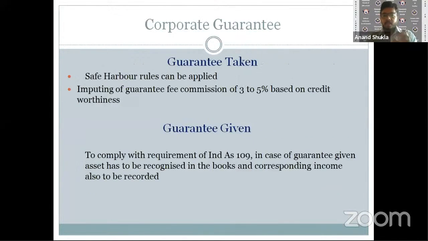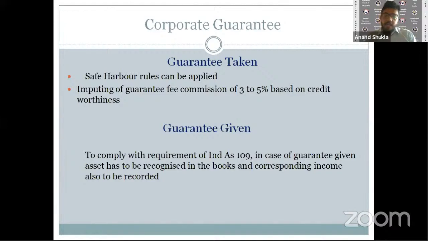Now, in case of corporate guarantee, in case the guarantee has been taken, we do have a separate safe harbor rule within the transfer pricing regime to take care of that. And otherwise, we try to map it between 3 to 5% depending on the risk tolerance level.